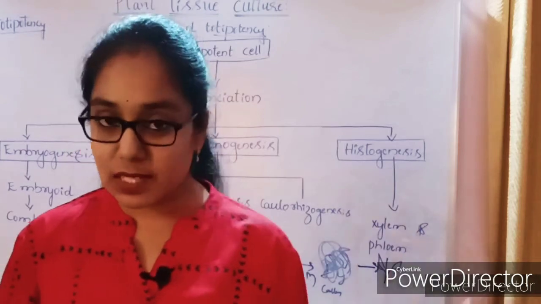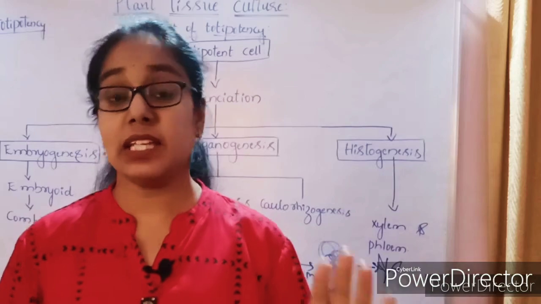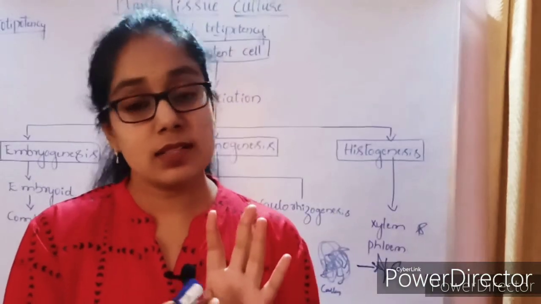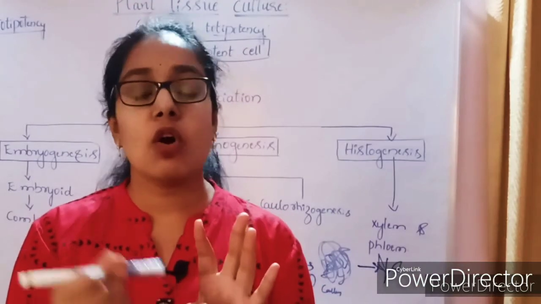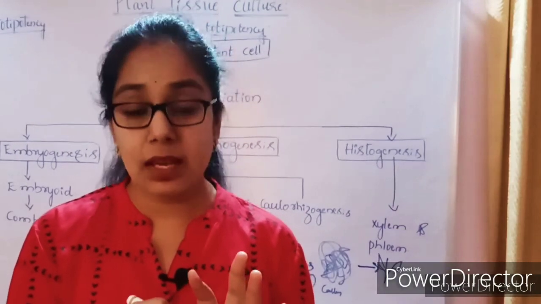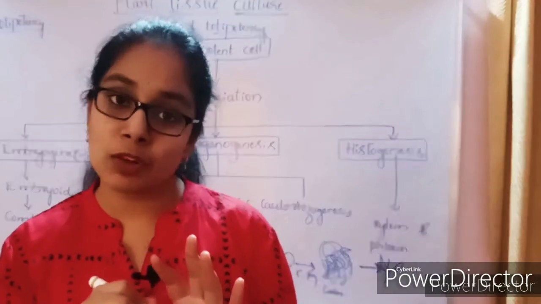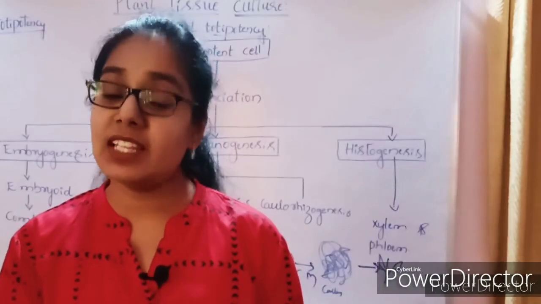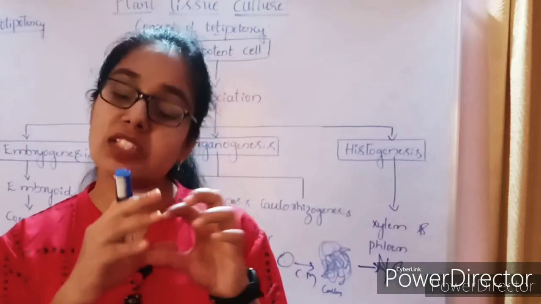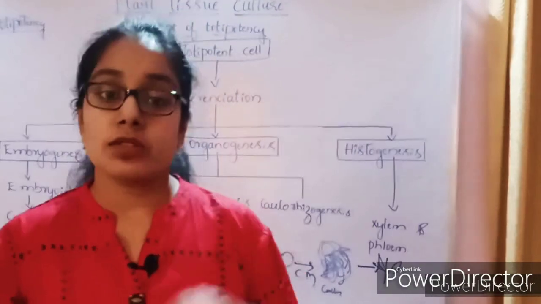Even if you select cells from the nodal region or the internodal region, they will have that capacity. But majorly the apical region cells are preferred, because the infection there is much less compared with the other parts of the plant body.